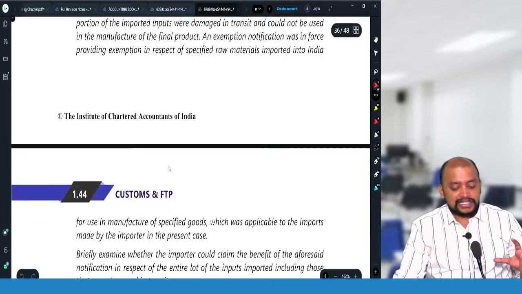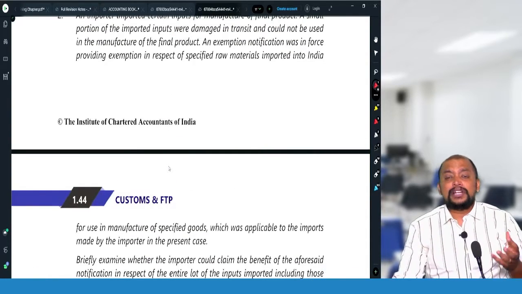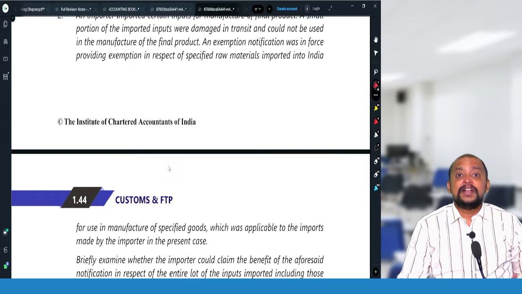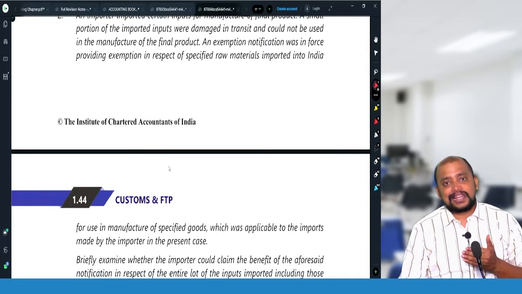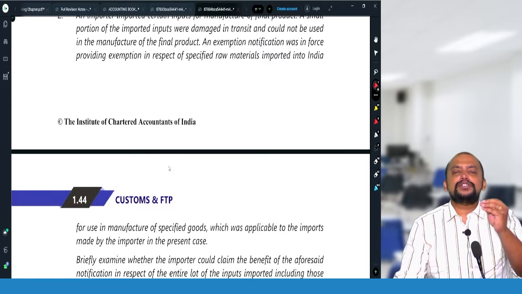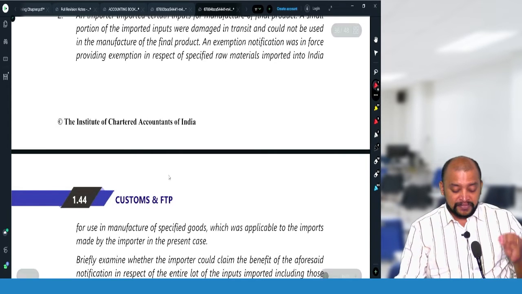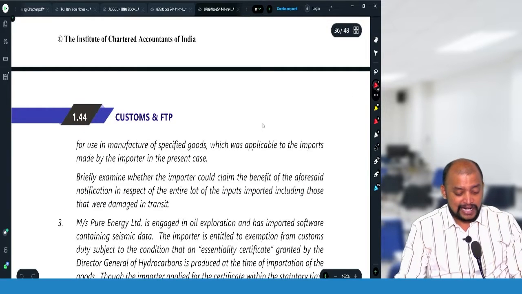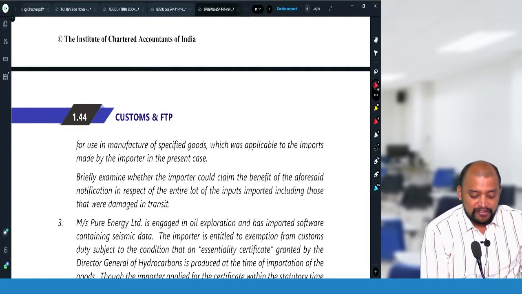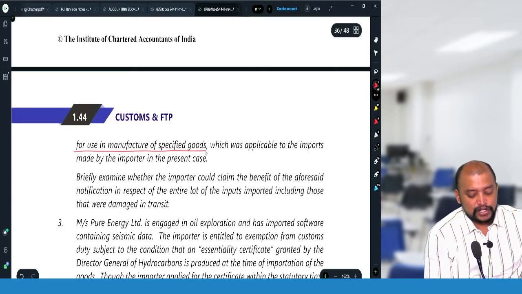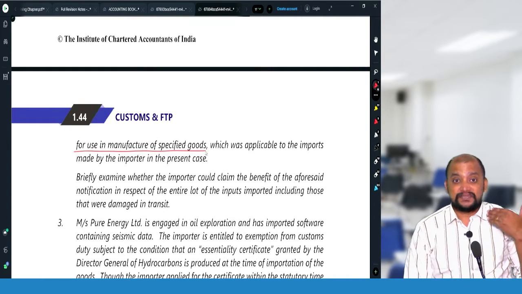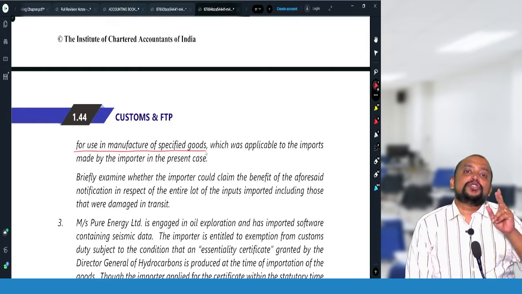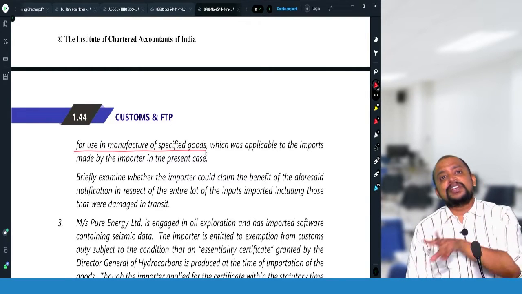See, this is not related to abatement and all. This is related to one case law. There is one case in this regard, the BPL Display Devices case of the Supreme Court. What is the Supreme Court telling in this case? The words used in the exemption notification are that the goods imported should be for use in the manufacture of goods. Nowhere is it specified that it should be used in the manufacture. For use should be understood differently from used in manufacture.